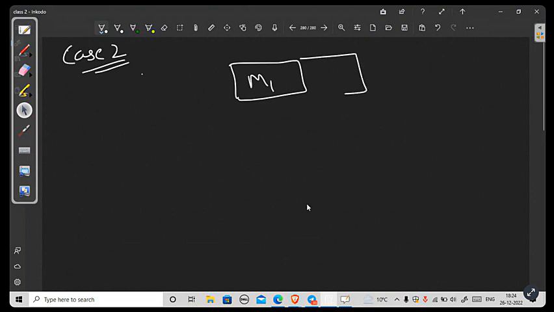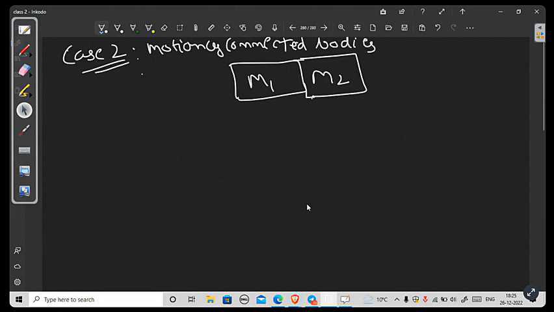This topic is basically the motion of connected bodies. There are two bodies which are connected and they are moving together. So that's why we can say case 2 of motion of connected bodies. We are studying motion of connected bodies.